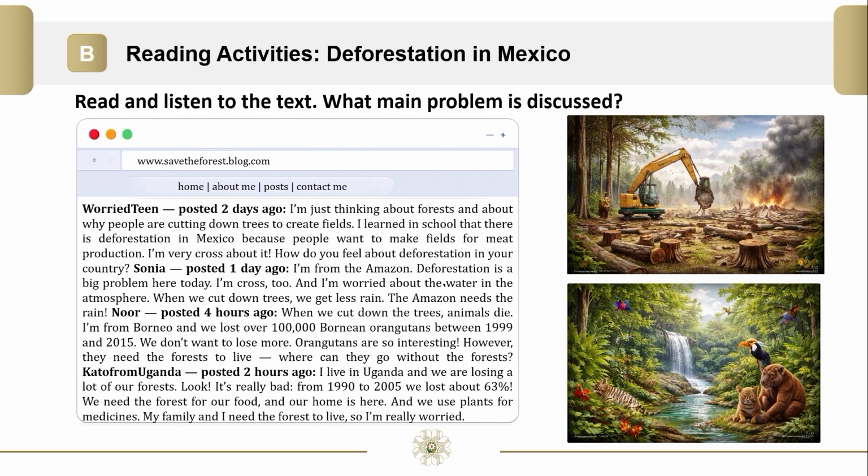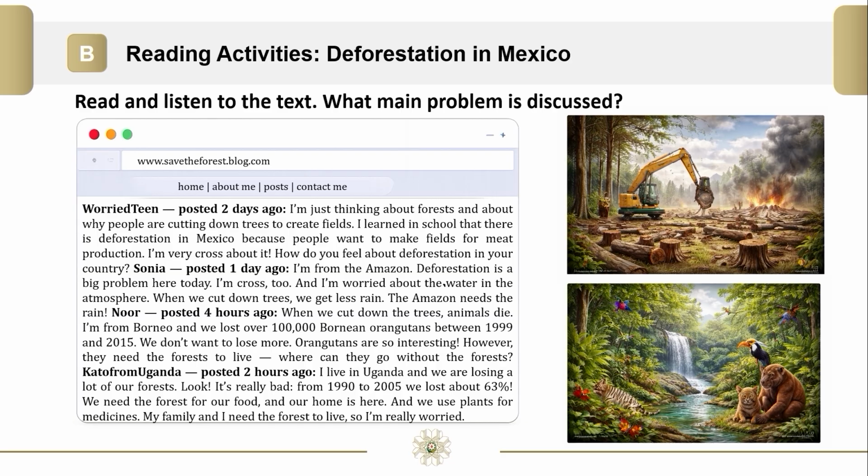Deforestation in Mexico. I'm just thinking about forests and about why people are cutting down trees to create fields. I learned in school that there is deforestation in Mexico because people want to make fields for meat production. I'm very cross about it. How do you feel about deforestation in your country? I'm from the Amazon.